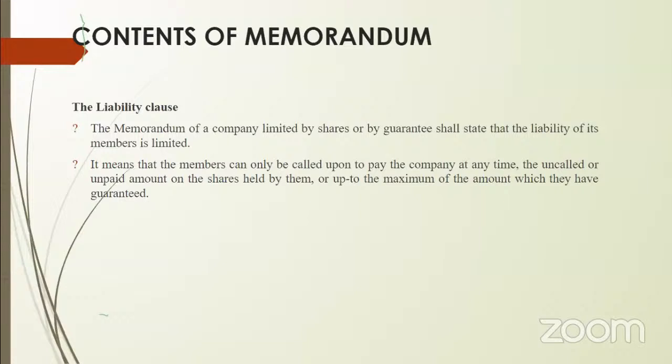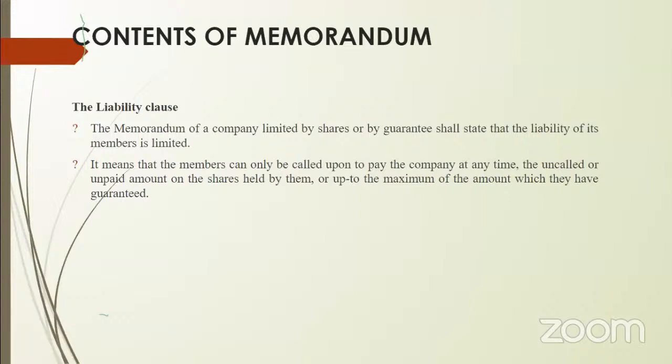But is it limited by shares or limited by guarantee? That information has to be given, and though it is implied that the members' liability is limited, they must include this information in the memorandum. So the liability clause tells about the liability of members, whether it is limited by shares or limited by guarantee.